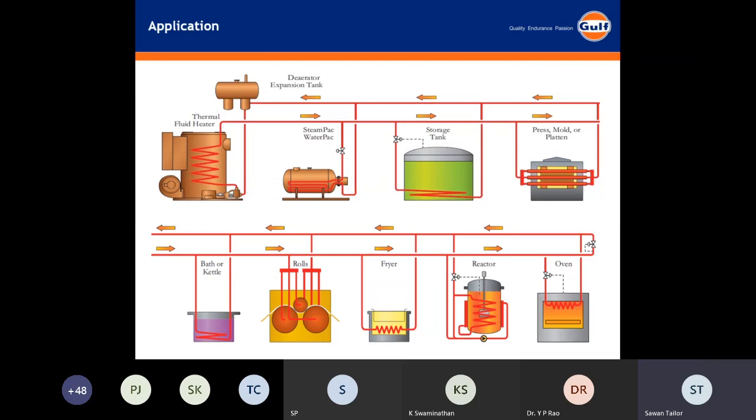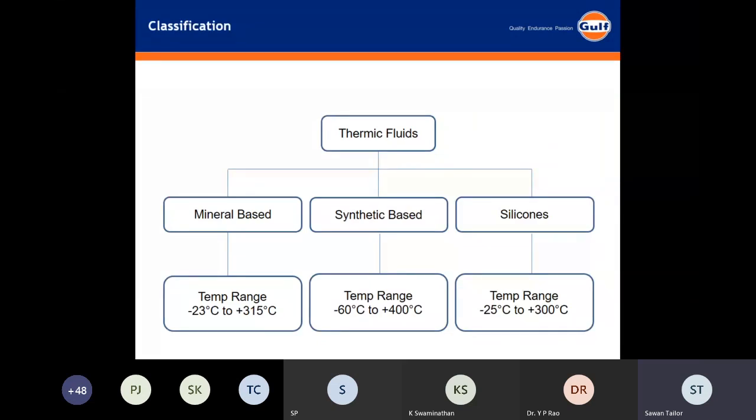It can be an oven. So this is how the oil is circulated into the system and the process can occur at a specified temperature which we want to. And the end product we get does not come out with defects. It can be a precise process and the end product will be without defects. All right. Next I would share something about the classification of the thermic fluids.